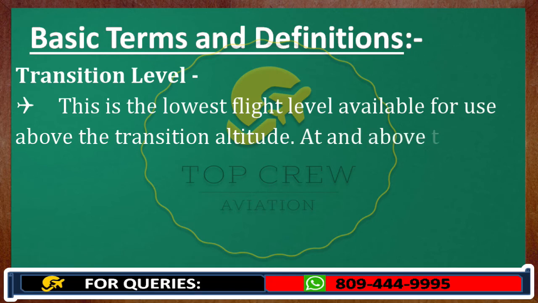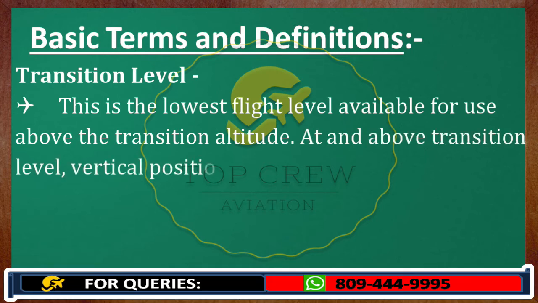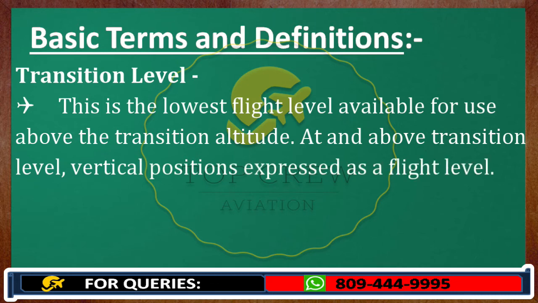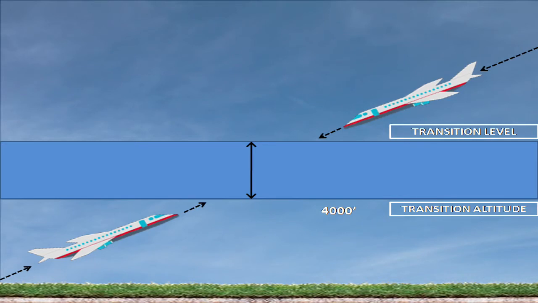At and above transition level, vertical position is expressed as a flight level, not as an altitude, guys. So below transition altitude, we express height in terms of altitude, and above transition level, we express vertical position as a flight level. All right, guys. So this is about transition altitude and transition level.